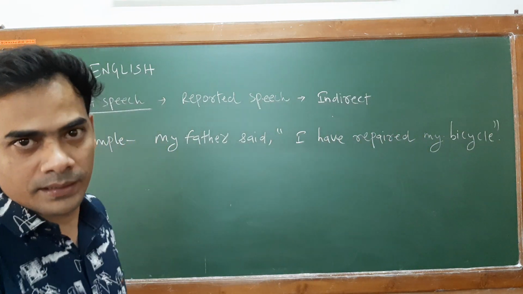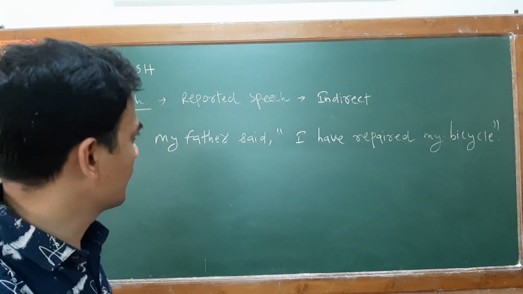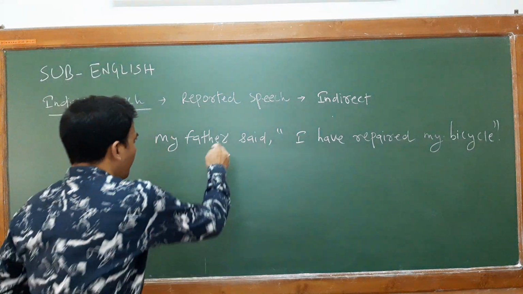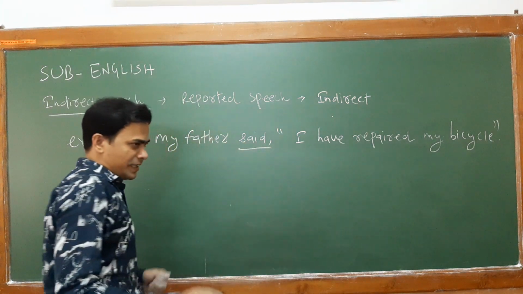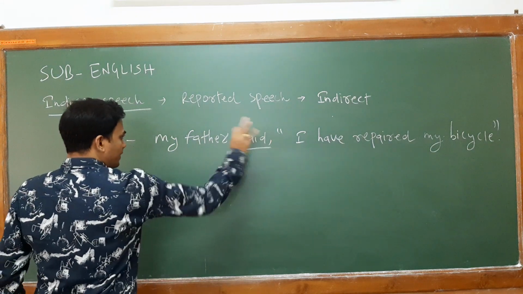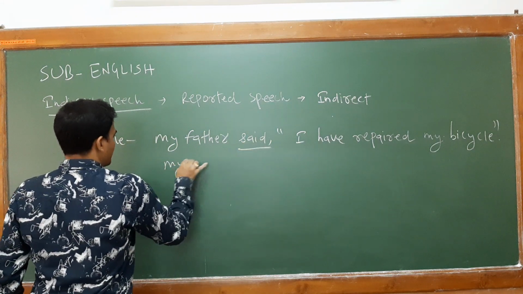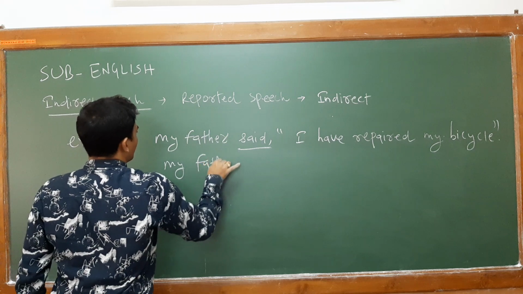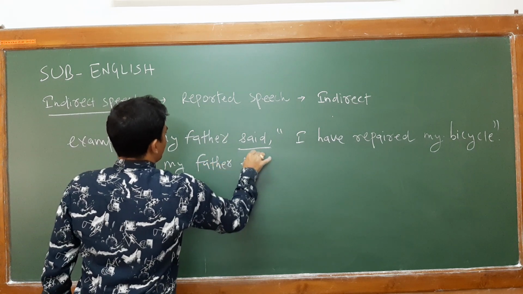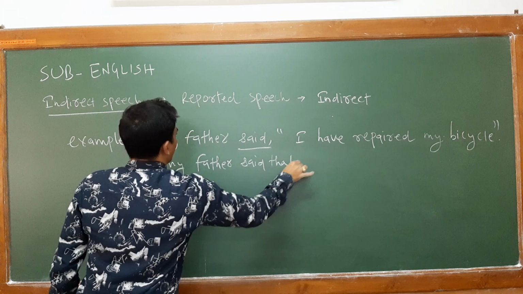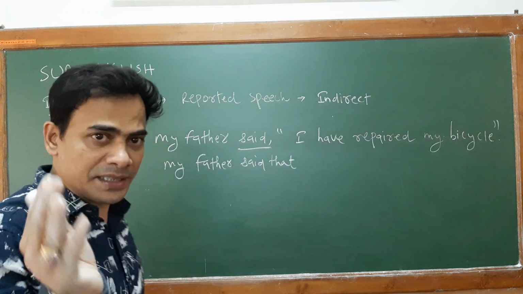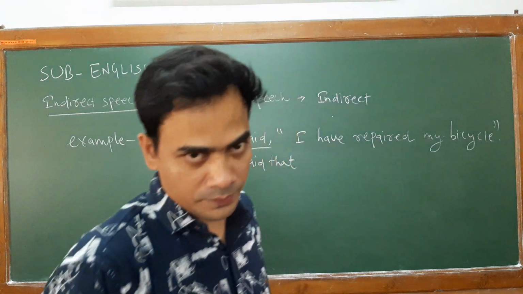I have repaired my bicycle, my father said. So this reporting verb is in simple past. So till that portion as it is, you have to write: my father said that. Even you can change your reporting verb said into told also. But if you simply write said, then there is no mistake.